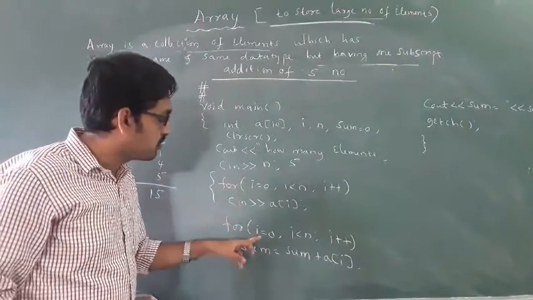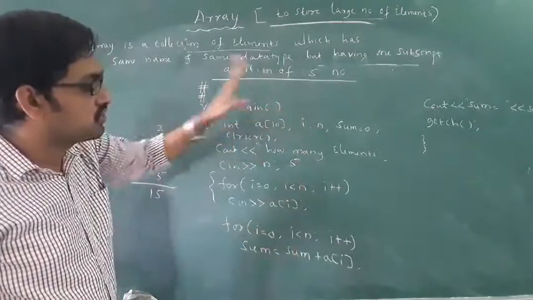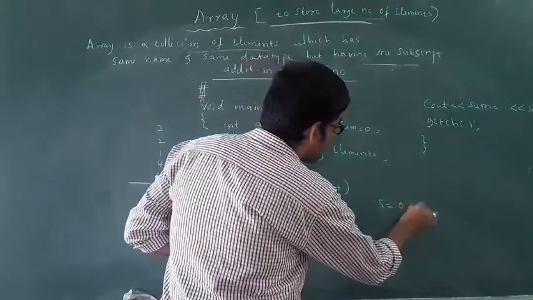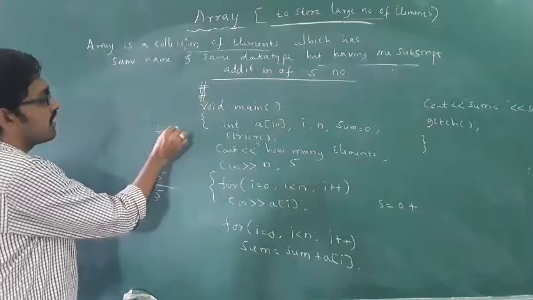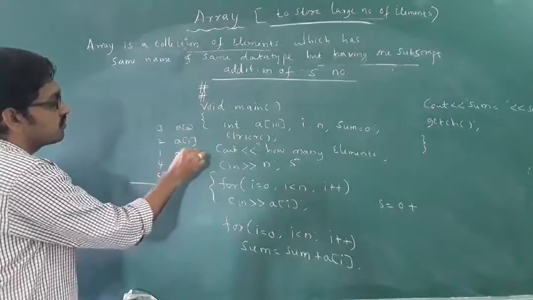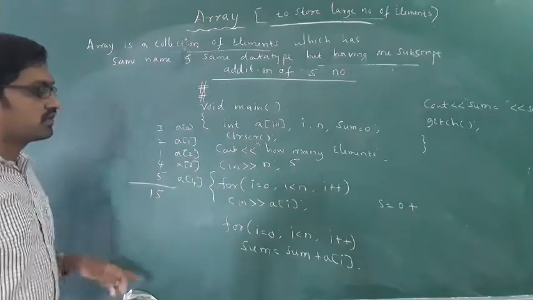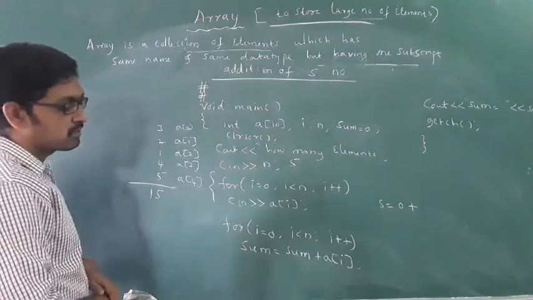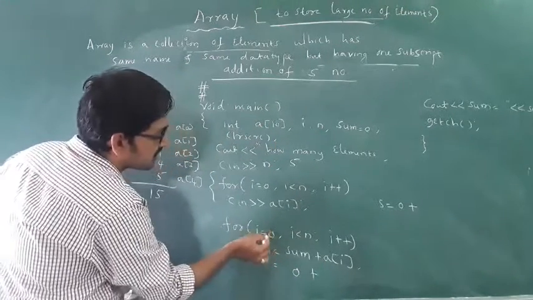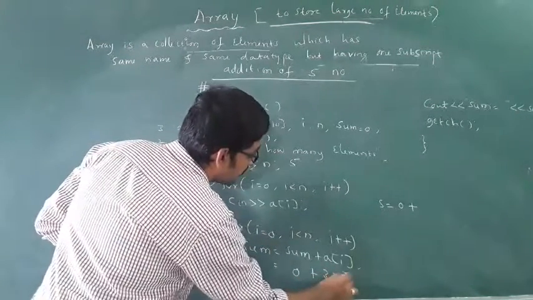Then how will it go? See, first it is storing, and then the sum is initially starting at 0. First, sum equal to 0 plus A of 0. This is stored in A of 0, this in A of 1, this in A of 2, this in A of 3, and this in A of 4. The first time, sum equals sum plus A of i. Sum starts at 0 plus A of 0, and A of 0 means 3. The answer is 3.